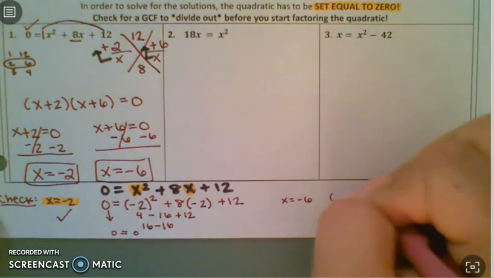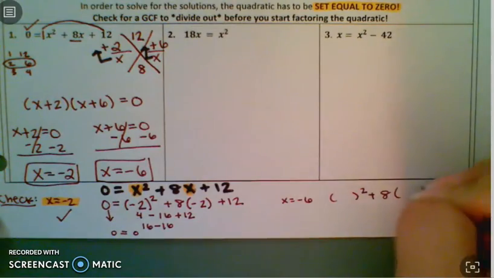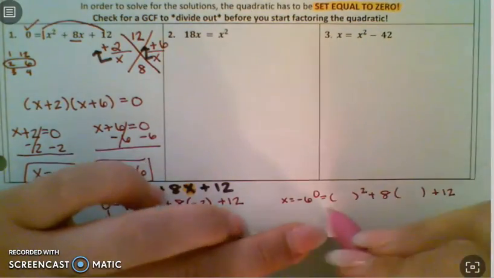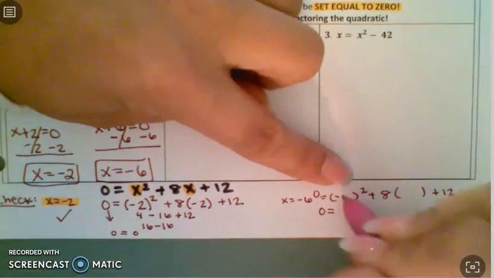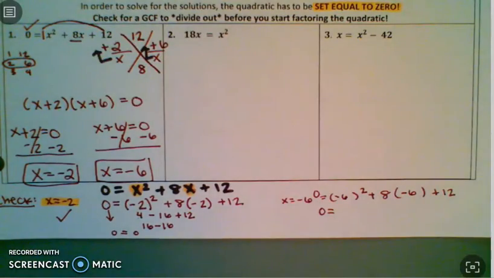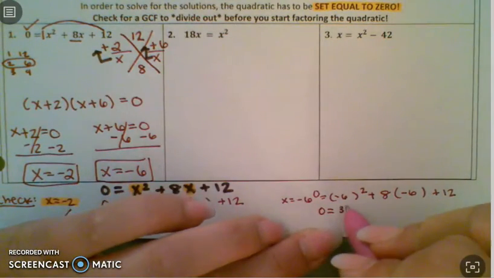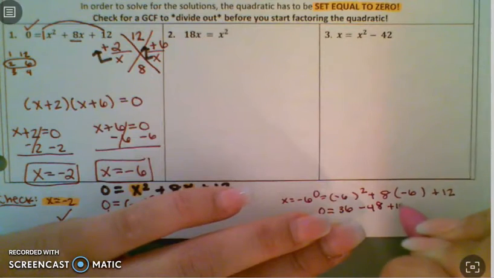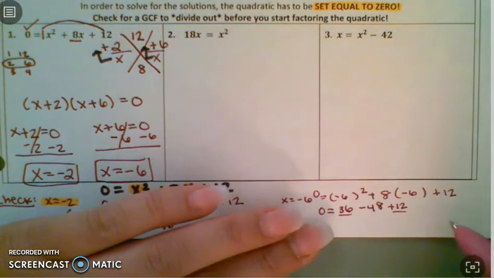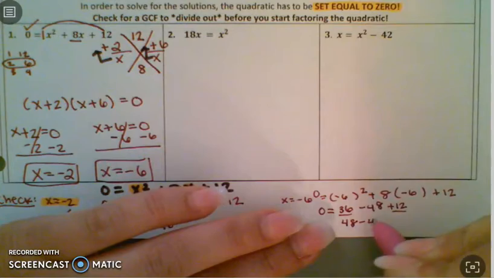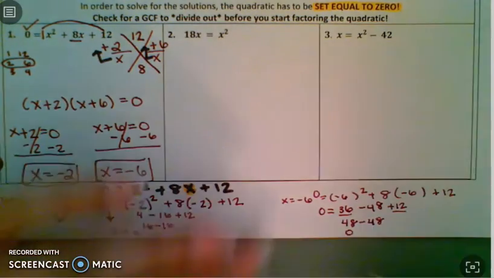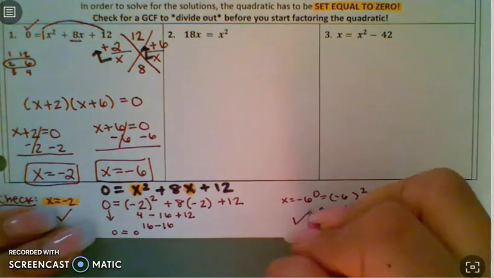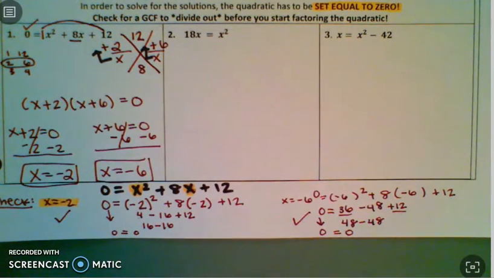So we had an x squared plus 8x plus 12. Oh, and that equaled 0. So 0 has to equal negative 6 in both of those. Negative 6 squared is 36. 8 times negative 6 is negative 48 plus 12. Let's see, 36 and 12 is a 48. Minus a 48 gives us a 0. And the left side is still 0. So does 0 equal 0? Yes, it does, which means both of our original answers were correct.